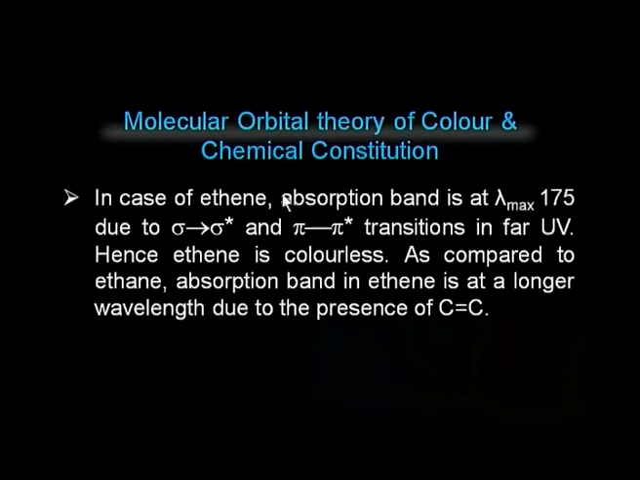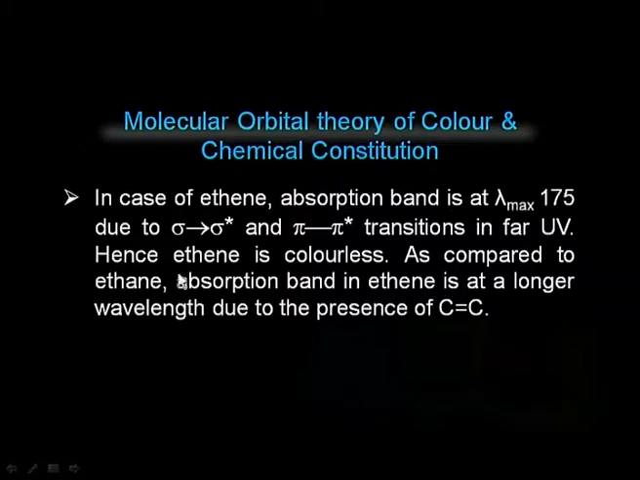In case of ethene, the absorption band is at lambda max 175. The reason for this is that ethene contains one carbon-carbon single bond or sigma bond and the other is carbon-carbon pi bond. As a result, there are transitions due to sigma to sigma star and pi to pi star, and that is why it requires more energy and that is why it falls in the far UV region. Hence, ethene also is colorless.